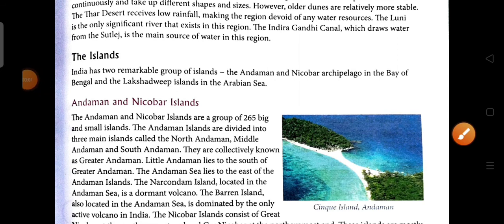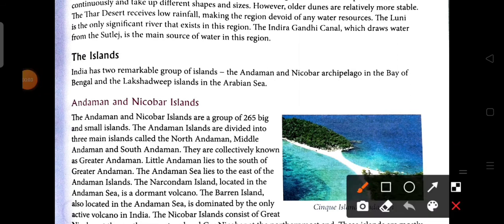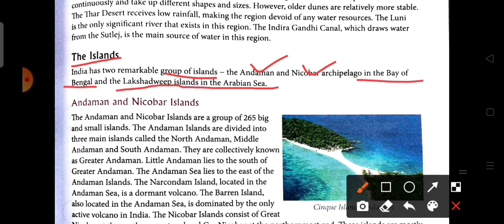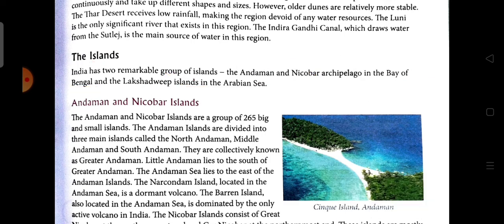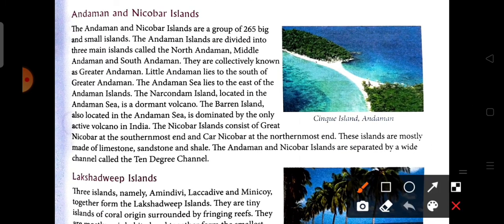The last physical division of India is the islands, which consist of two groups: Andaman and Nicobar in the Bay of Bengal, and Lakshadweep in the Arabian Sea. Now we are going to discuss the Andaman and Nicobar Islands. Firstly, they comprise 265 big and small islands, and the Andaman Islands are divided into three main islands called the Northern Andaman, Middle Andaman and Southern Andaman.